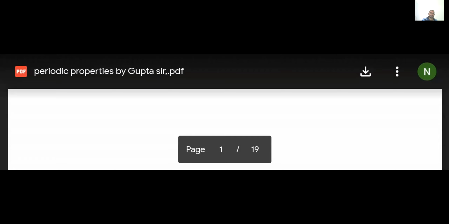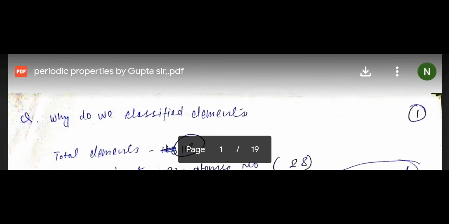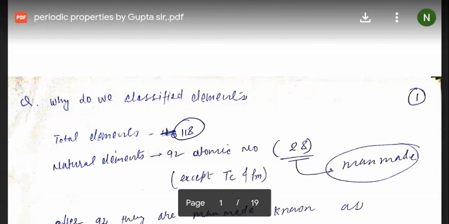Elements are classified in groups and periods, students. And how are they classified? If you talk about their classification, on what basis are they classified? They are classified on the basis of their similar properties. Elements with similar properties are kept together in the same group. That is the classification, students.